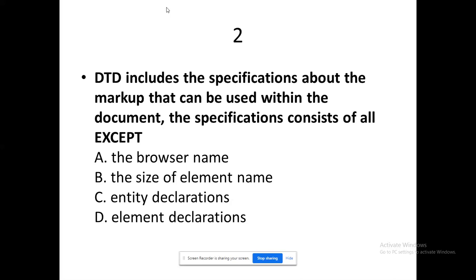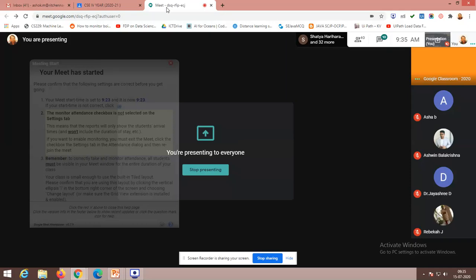DTD includes the specifications about the markup that can be used within the document. Specification consists of all except. So what could be the answer? A, B, C, or D? Type it in your chat. An interesting question that will judge how you have learned DTD, how you have understood DTD, how you have grasped DTD. Options, please.